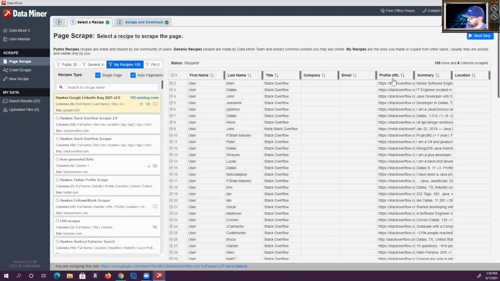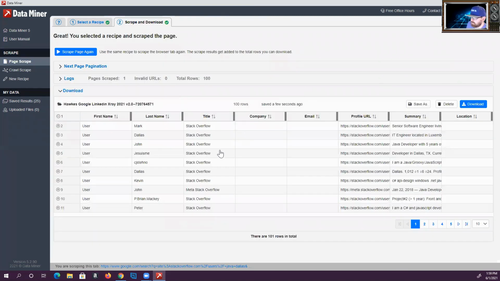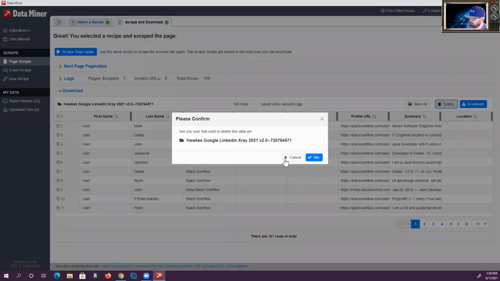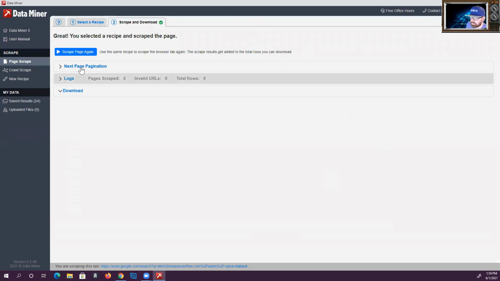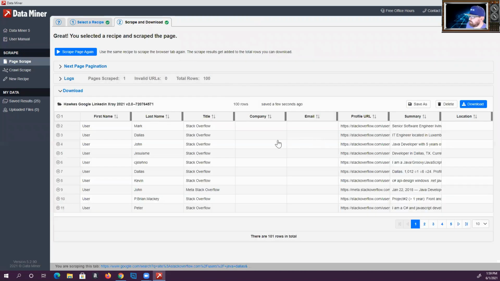and basically what you really need is the profile URL. So you don't really need this very much at all. And let's see, delete. So we're going to do a new data set. Scrape page again. So I've got 100 people in here. Okay. Got 100 people in here. And okay, so what I'm going to do right now is build a scraper to go in and pull more information from Stack Overflow.